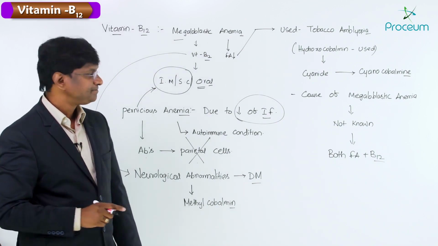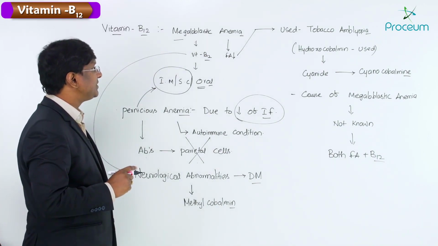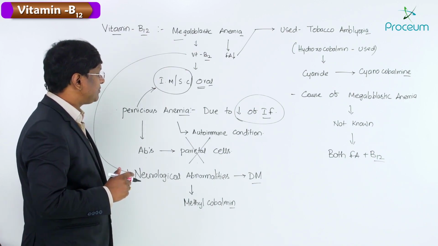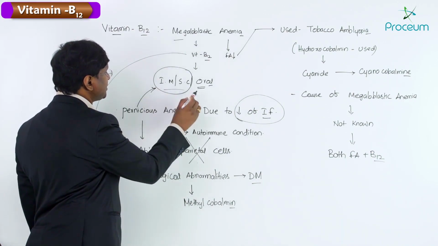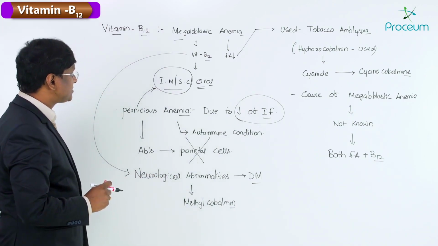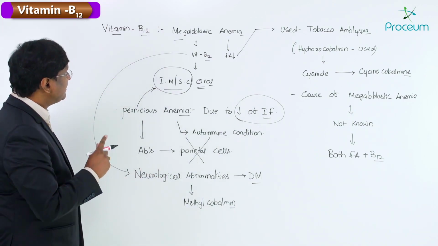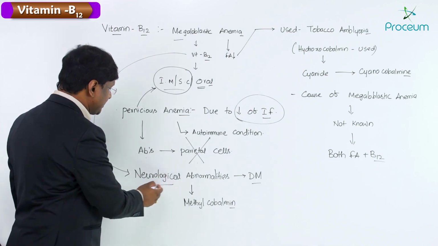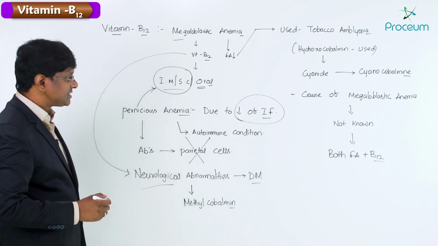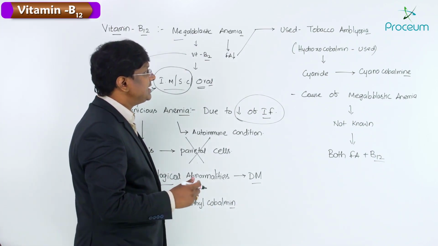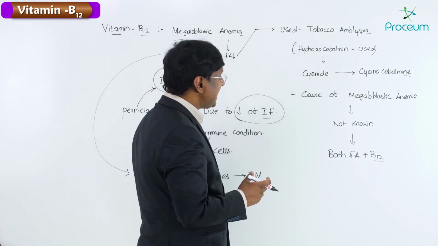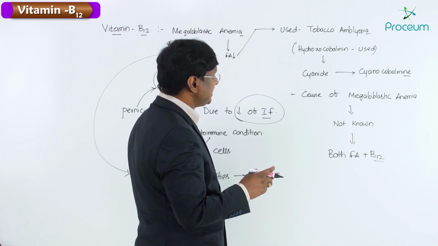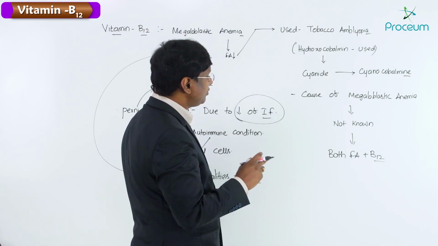Before that, please remember vitamin B12 is required for the treatment of megaloblastic anemia and pernicious anemia, but in pernicious anemia the route of administration of vitamin B12 is intramuscular or subcutaneous. Vitamin B12 is also required for the treatment of the neurological abnormalities in diabetes mellitus, and it is also used for the toxic amblyopias. And if the cause of megaloblastic anemia is not known, then you need to give both folic acid and vitamin B12.